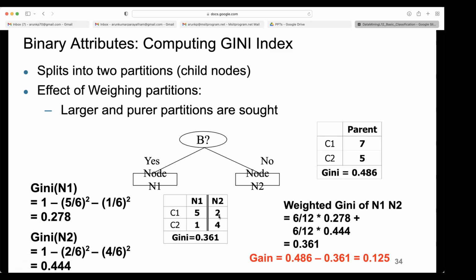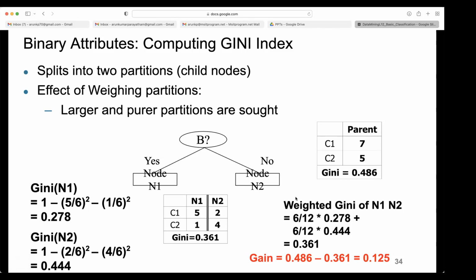What is the Gini of N2? Again, 2 multiplied by 2 by 6, 4 by 6. How much is that? 8 by 36, 8 by 18. 8 by 18 is how much? 0.444.